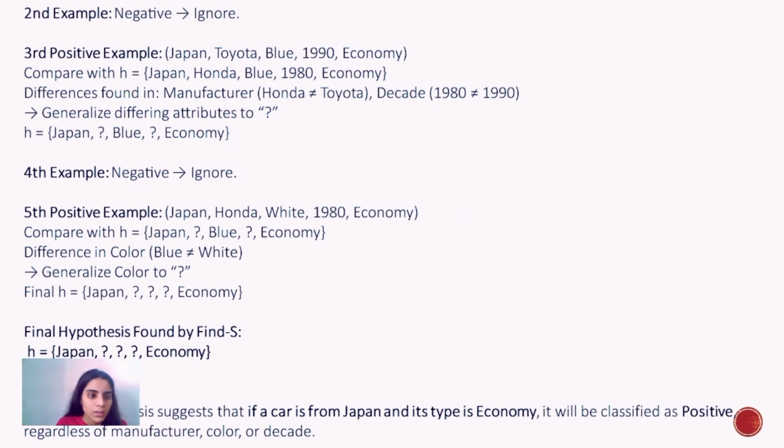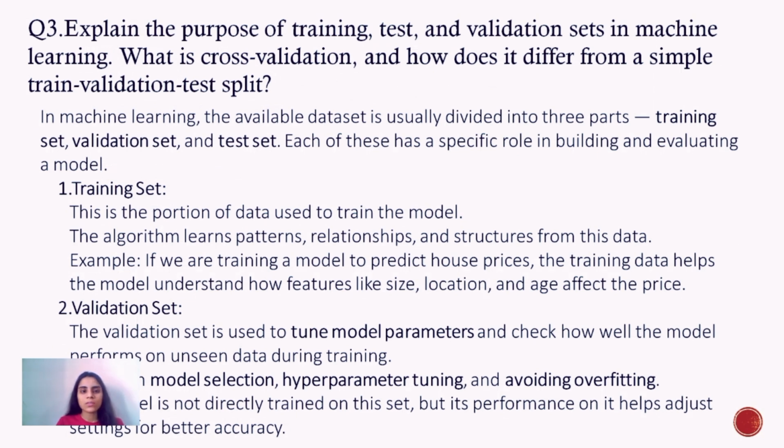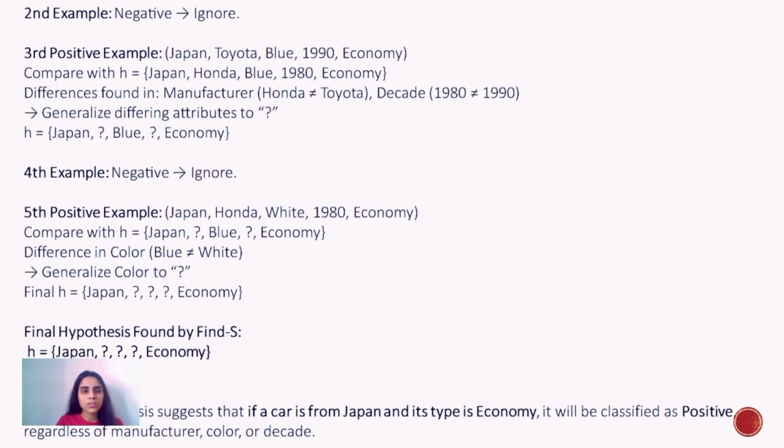So compare both, and the generalized attributes are Japan and economy. So the final interpretation is that the final hypothesis suggests that if a car is from Japan and its type is economy, it will be classified as positive regardless of manufacturer, color or decade. So this is all about these two questions.